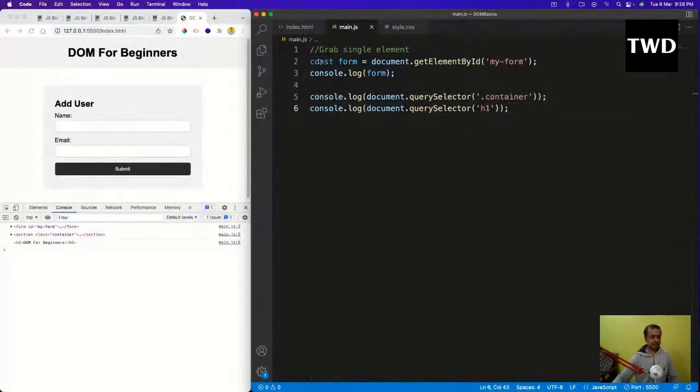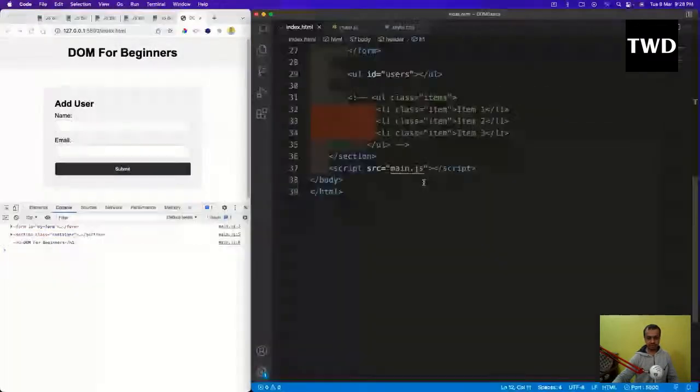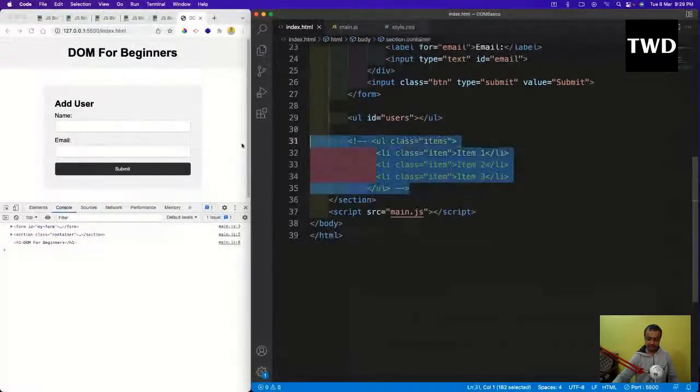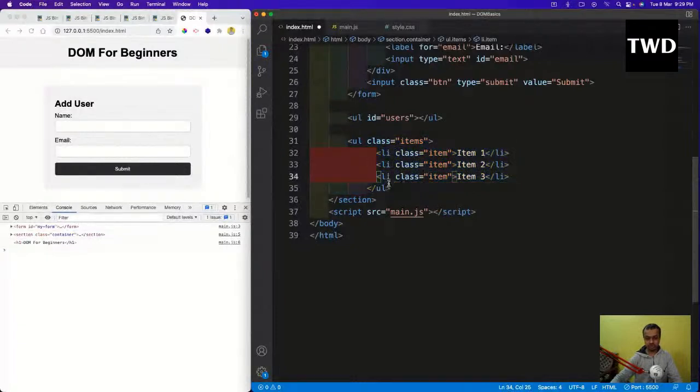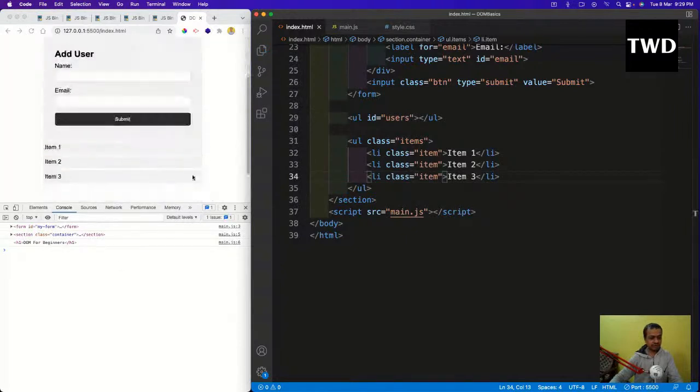But if you want to grab multiple elements, how do we do that? This is the last thing we are going to learn today, and then we will do DOM programming tomorrow. Tomorrow async JavaScript is also there, synchronous and asynchronous JavaScript, like promises and all those things, which are very important to do. So that is something we are going to do tomorrow. Now we are going to learn how to select multiple elements.